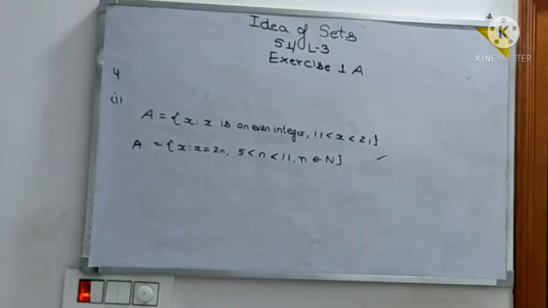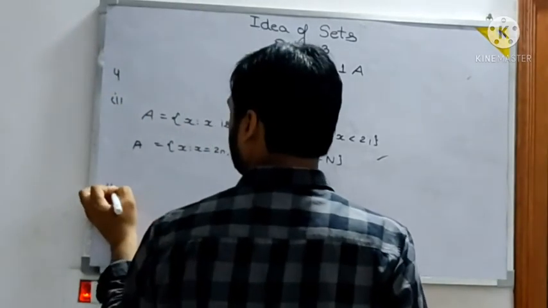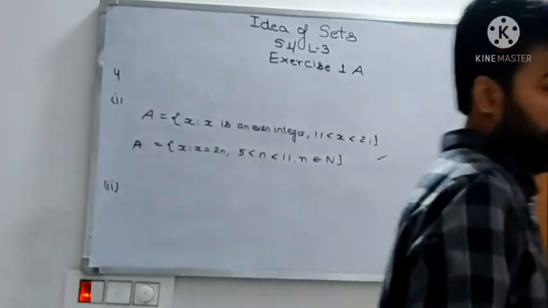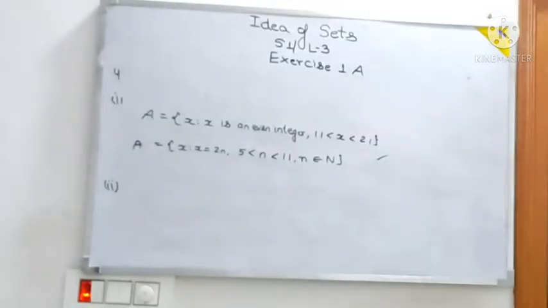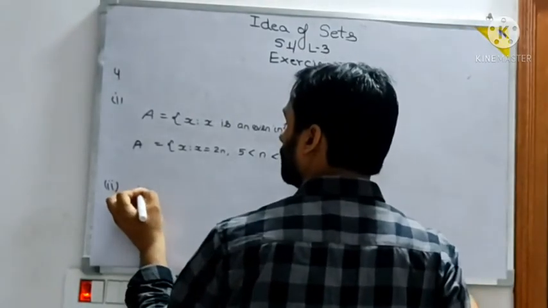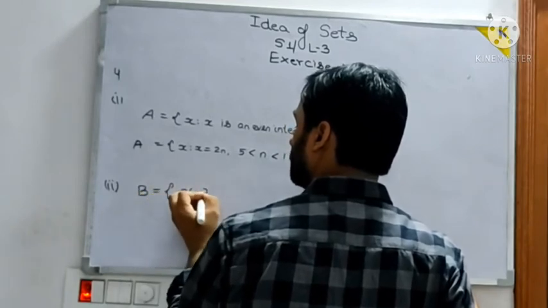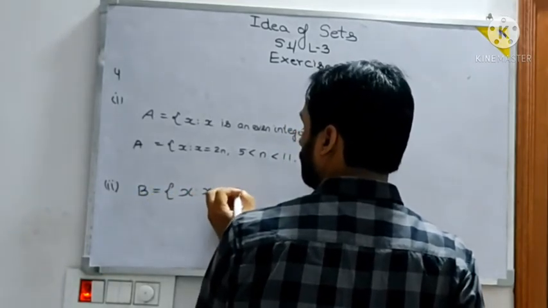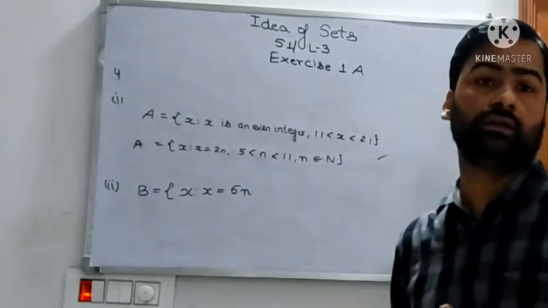It is worth understanding. The second one is saying whole numbers divisible by 3 and less than 48. So here B equal to x such that x equal to 6n.